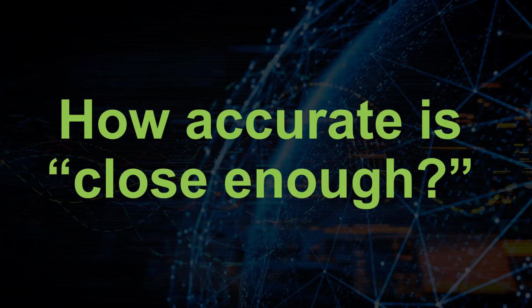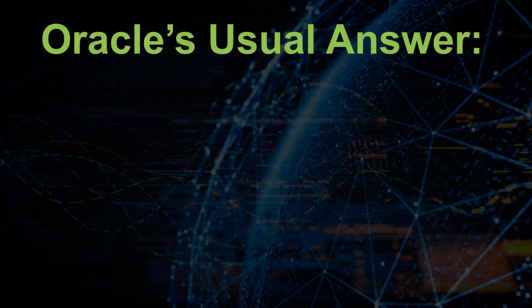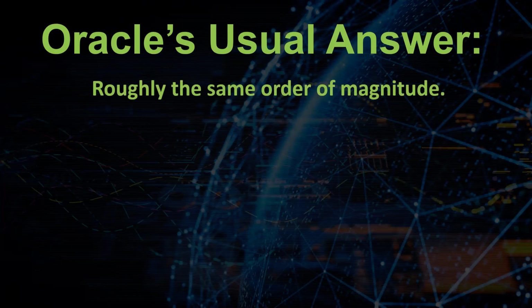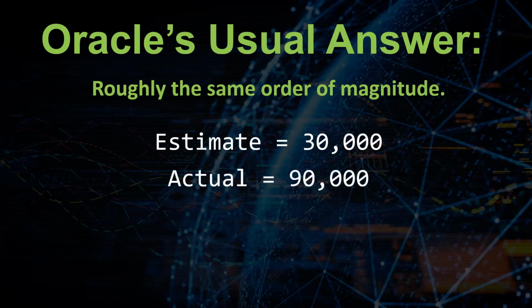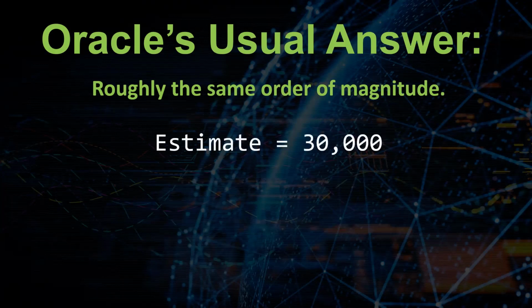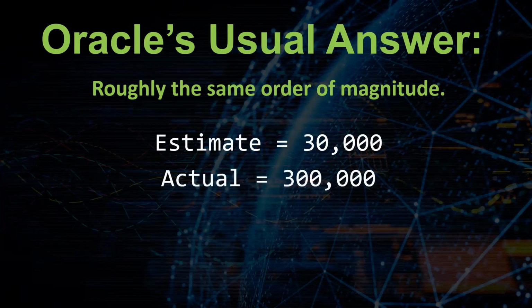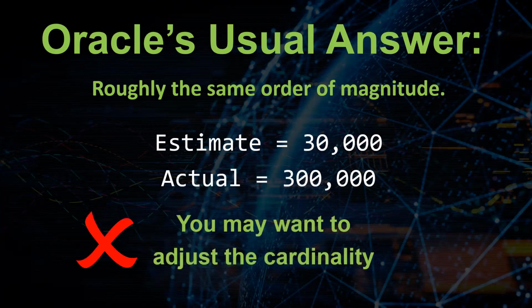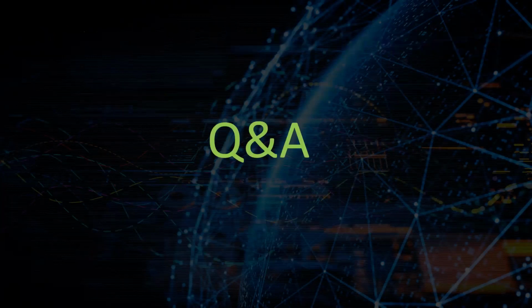The first question is, how accurate is close enough? This is the question that I probably get the most. Oracle's usual answer is roughly the same order of magnitude, right? So if your estimate says 30,000, and your actual number of rows says 90,000, then you're probably in the right ballpark. You probably have a reasonable execution plan. Versus if you have 30,000 and the actual number is 300,000, okay, maybe it's time to try to adjust your cardinality.